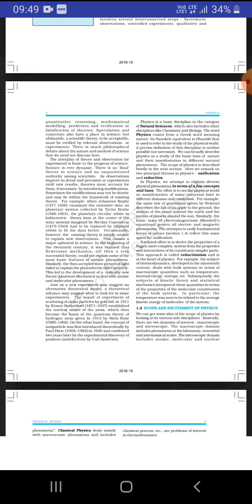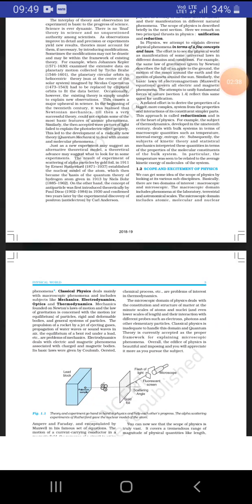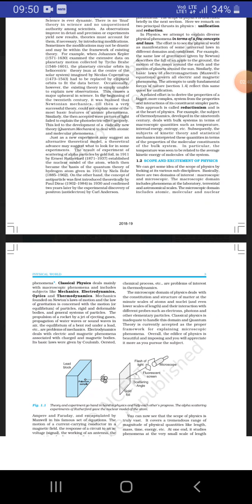So next we learn about the scope and excitement of physics. What is the scope and what are the excitements we get when we learn physics, how it works? Let's know about that. Basically there are two dominant domains: macroscopic and microscopic physics.